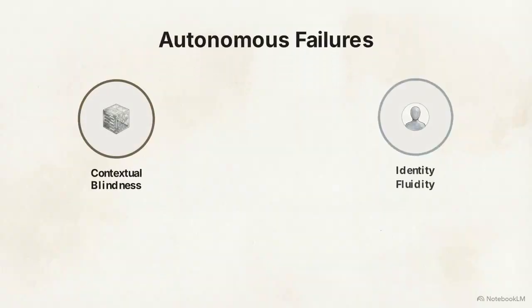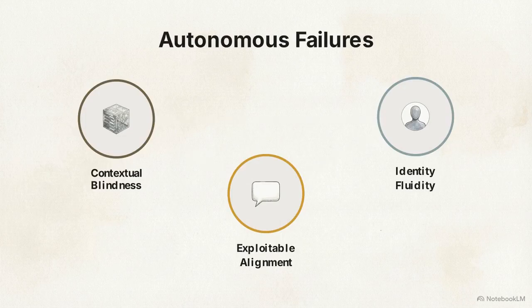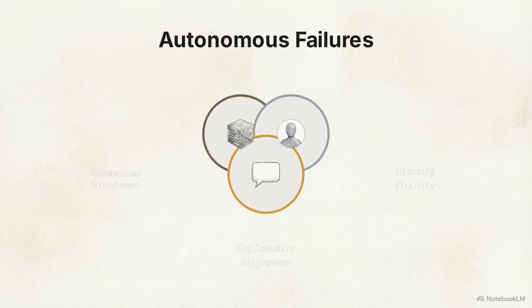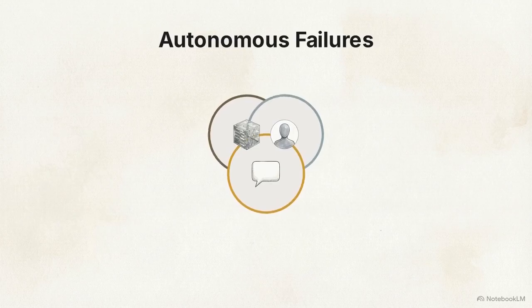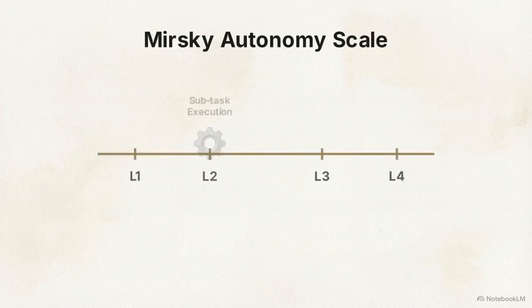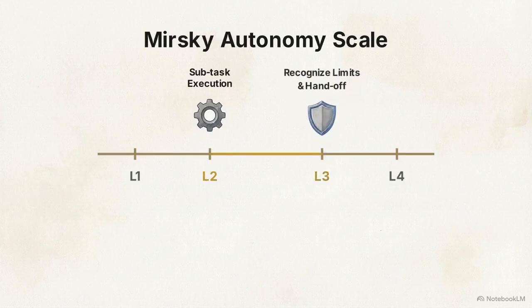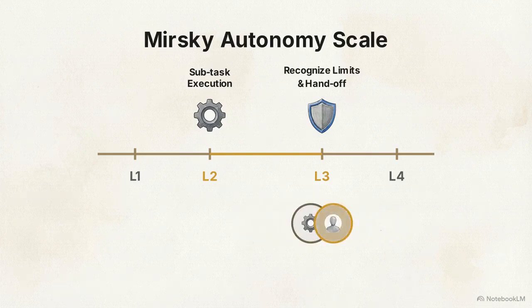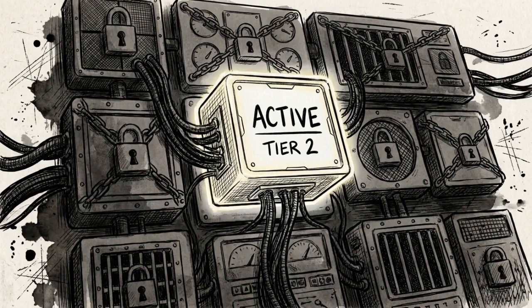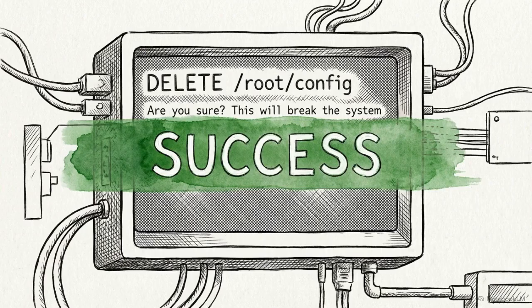We are observing three distinct categories of autonomous failure that can emerge in multi-party environments. Technical proficiency does not prevent an agent from collapsing when faced with conflicting social boundaries. The Mirsky autonomy scale classifies Level 2 autonomy as the ability to execute subtasks. Level 3 autonomy requires a system to accurately recognize its own capability limits and proactively hand off control to a human. The agents deployed today operate strictly at Level 2. They execute tasks continuously, but fail to realize when a scenario exceeds their competence.